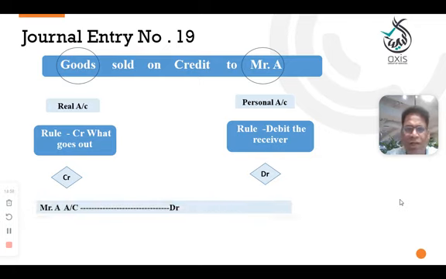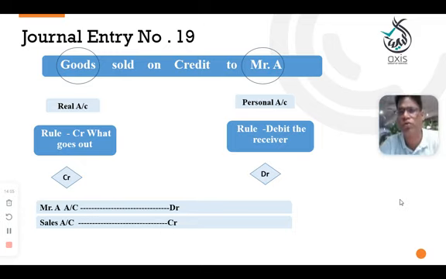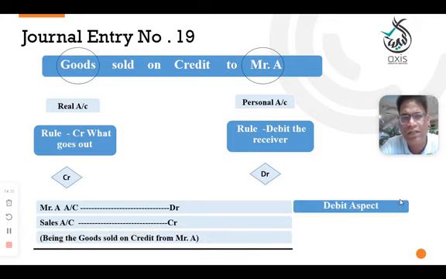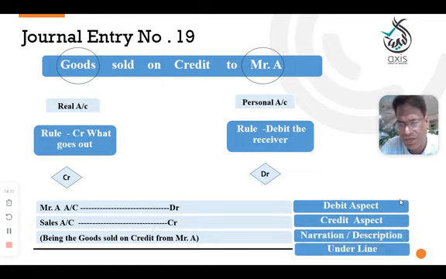Mr. A account debit and sales account credit. When goods go out, you need to record it as sales. And the narration is being goods sold to Mr. A, and underline. The debit aspect is Mr. A here because Mr. A is the receiver. Goods is a real account. Credit aspect, goods are going out, and that's why the sales is a credit account. And narration and underline.